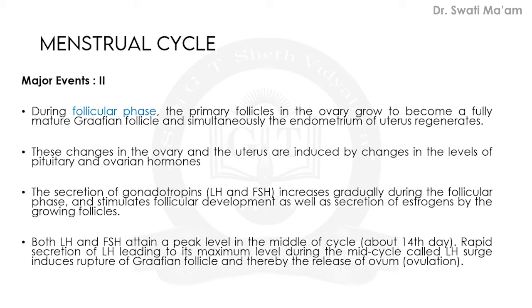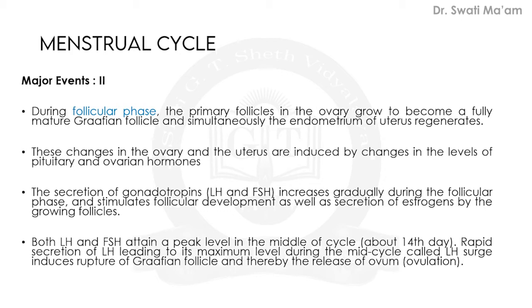The secretions of the pituitary are known as gonadotropins, and gonadotropins are of two types, LH and FSH, that is luteinizing hormone and follicle stimulating hormone. Their secretion increases gradually during the follicular phase, and then it stimulates follicular development as well as the secretion of estrogens by the growing follicles.